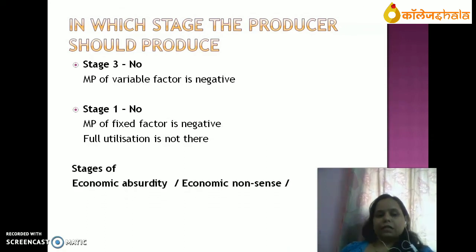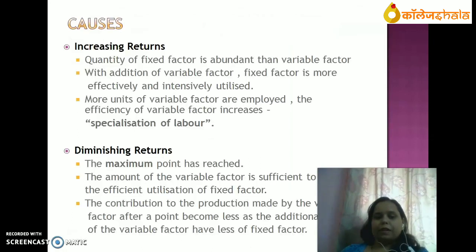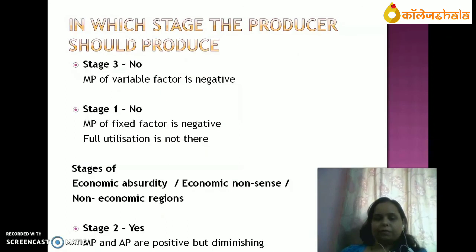So best stage is stage 2. Stages 3 and 1 are stages of economic absurdity and non-economic reason, and stage 2 is the best appropriate stage where MP and AP are positive but diminishing. So this is the law of variable proportion.